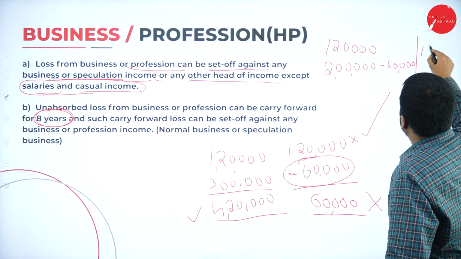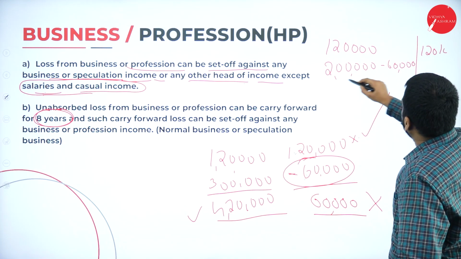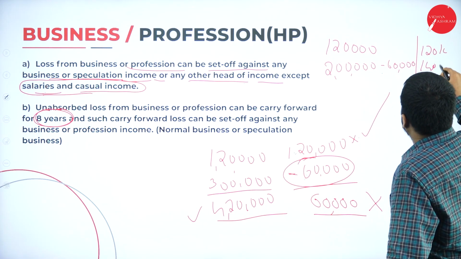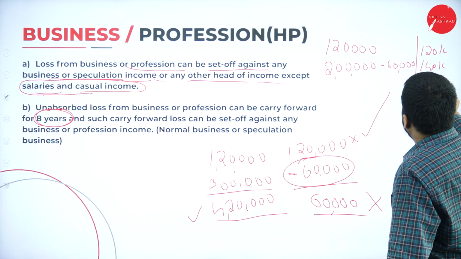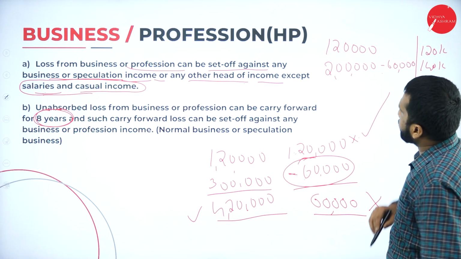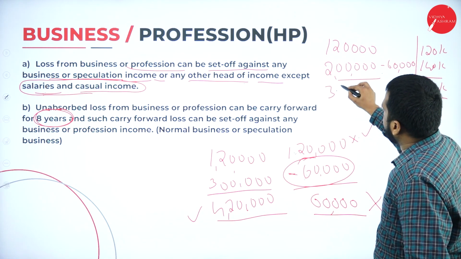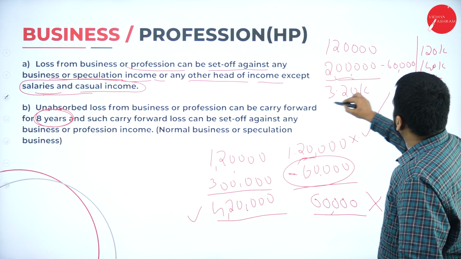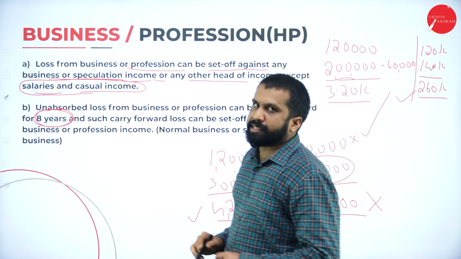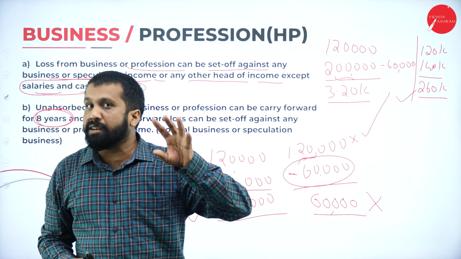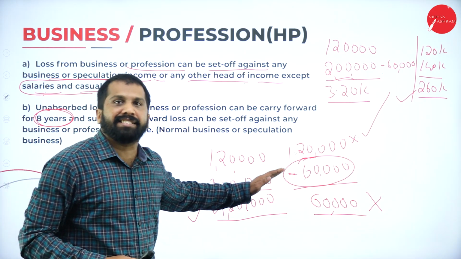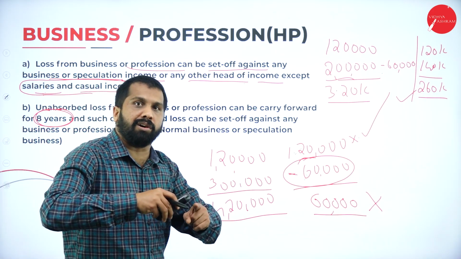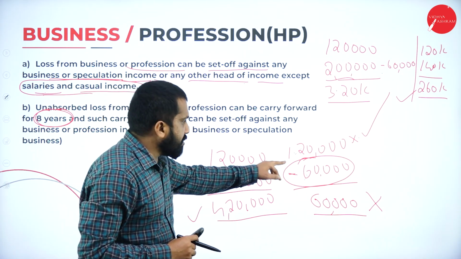So it will be 1,20,000 plus 1,40,000. I am supposed to pay tax on 2,60,000. Instead of 3,20,000, I am supposed to pay tax on 2,60,000. Why? Because last year's loss I had not adjusted. Last year I didn't get permission to adjust.